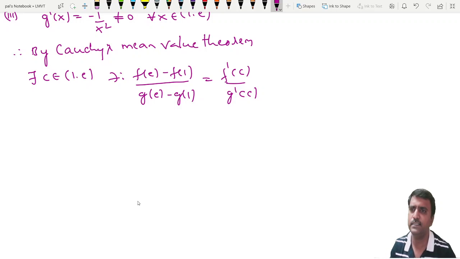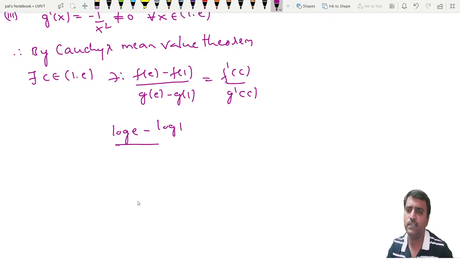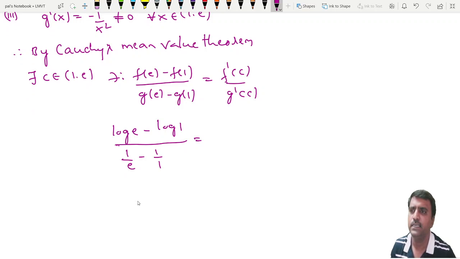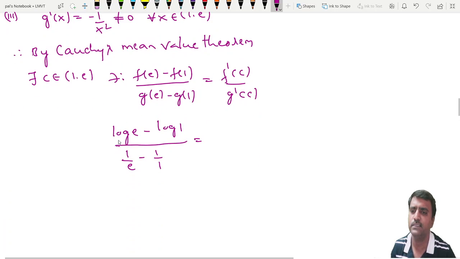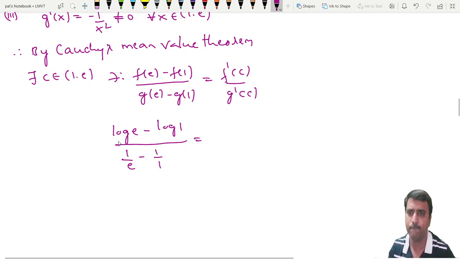Take this condition. What is f of e? f of x is log x. So f of e is log e minus log 1. What is g of x? G of x is 1 by x. What is g of e? It is 1 by e minus 1 by 1, which is equal to, what is f dash of x? F dash of x is 1 by x. So f dash of c is 1 by c. And g dash of c is minus 1 by c square.